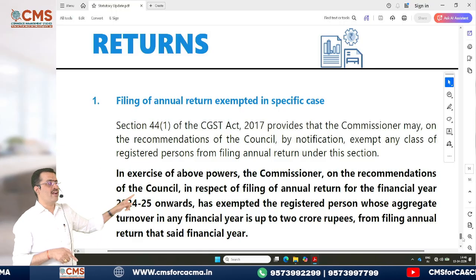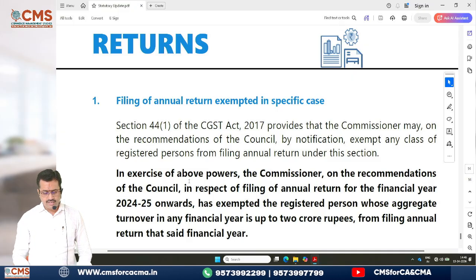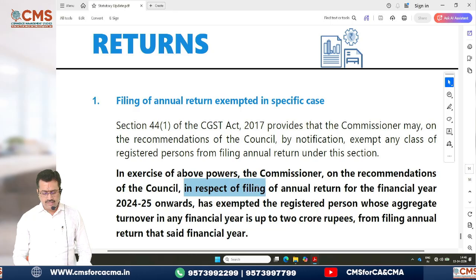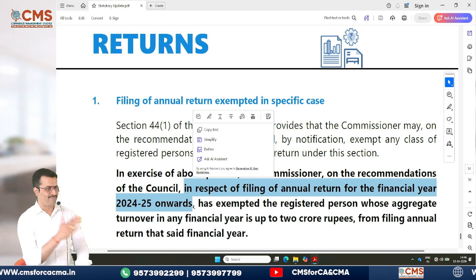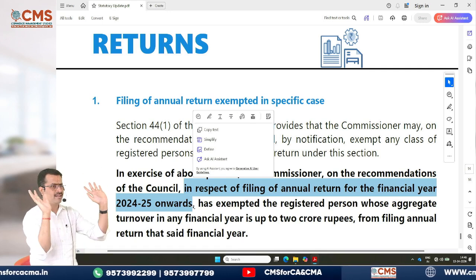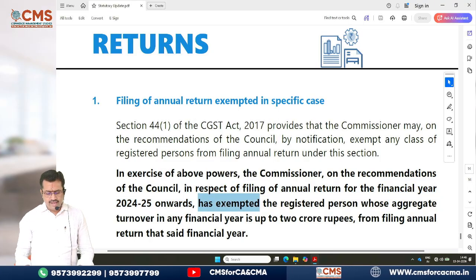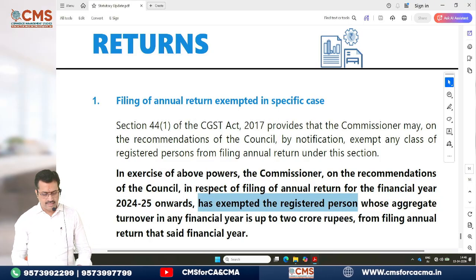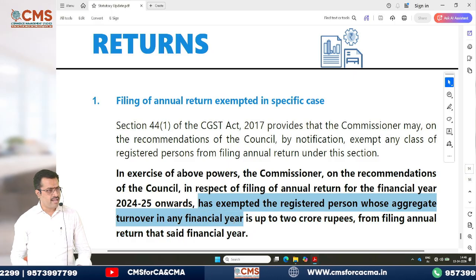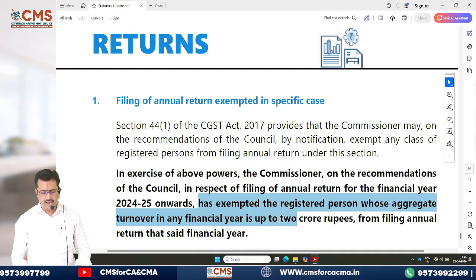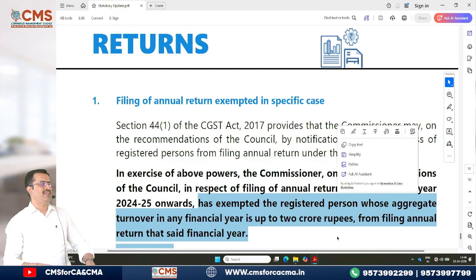But now they have brought this. See here, very clearly they told, in the exercise of powers, the commissioner on the recommendations of the council, in respect of filing the annual return for financial year 24-25 onwards, what is over is over, leave it. From now onwards, from 24-25, they have exempted the registered person whose aggregate turnover, now see, this is the word they have introduced, in any financial year is up to 2 crore, from filing the return of that said financial year. That said financial year.